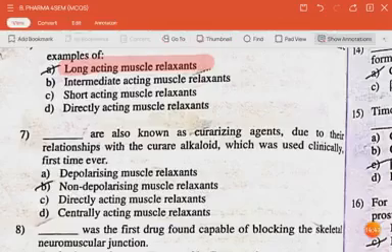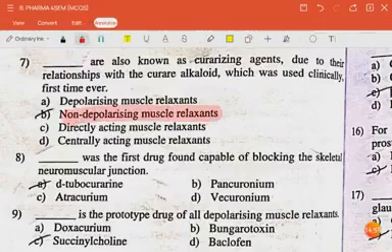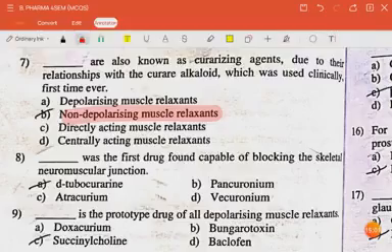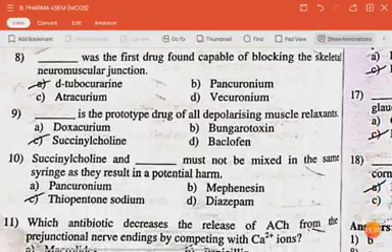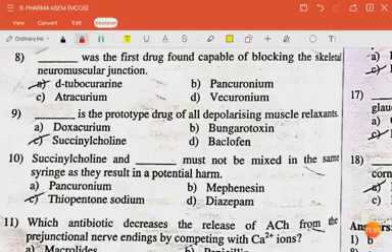The next question is dash are also known as curarizing agents, curarizing agents due to their relationship with the curare alkaloid which was used clinically first time ever. The answer is non-depolarizing muscle relaxants. The next question is dash was the first drug found capable of blocking the skeletal neuromuscular junction. D.